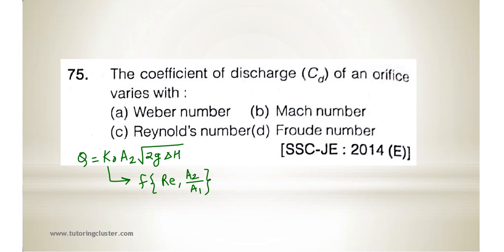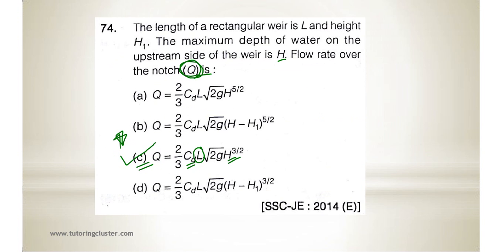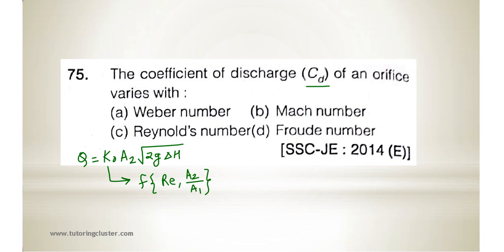So the coefficient of discharge CD of an orifice varies with Reynolds number.